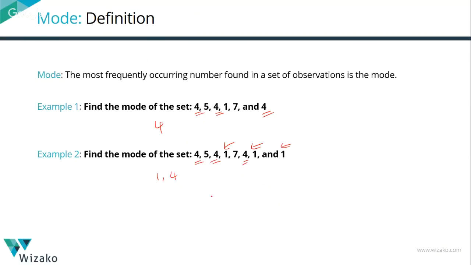So you can have data sets which have more than 1 mode. If it is 2, it's bimodal. If it is 3, it's trimodal. If it is more than that, we'll call it a multimodal data set. Let's look at this example. This is 4, 5, 4, 5, 1, and 1. All the numbers appear twice, with the highest frequency in this data set. So what is going to be the mode for it? We'll say the mode is equal to 4, 5, and 1.